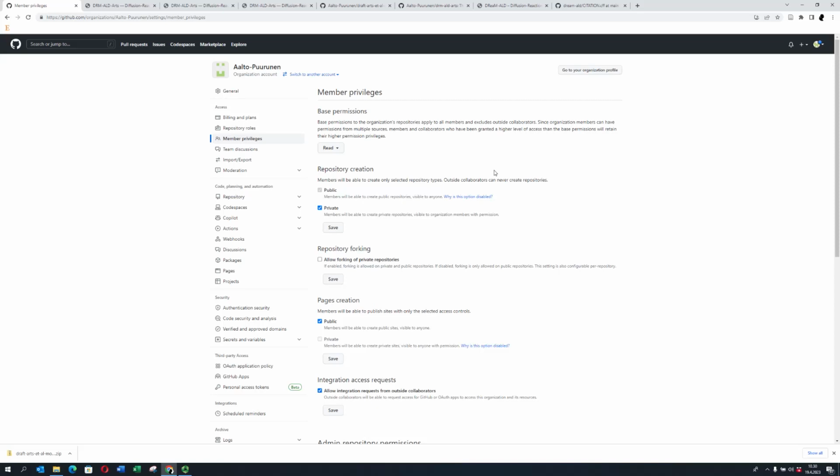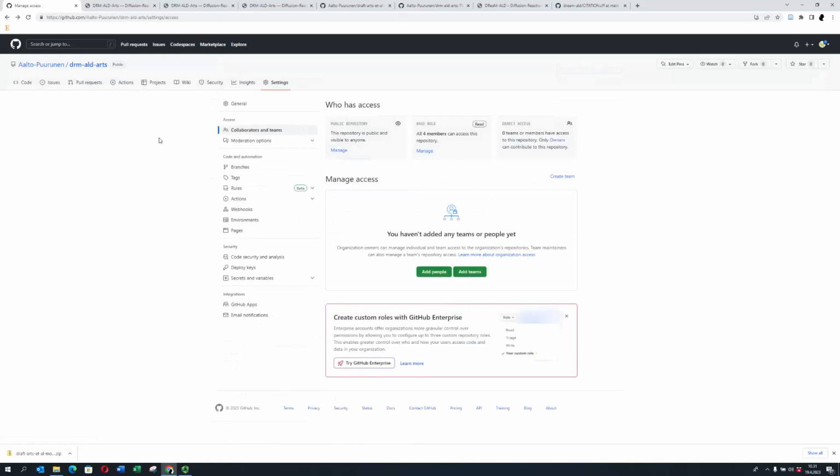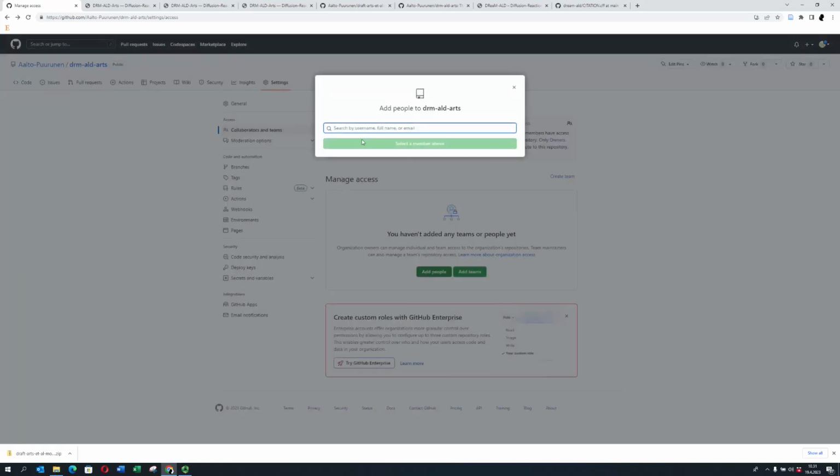Okay. Yeah. So now we have two options. We can either decide that in the ALD Purunen organization, every member can edit all repositories, or we can do it on a case-by-case basis. I think that it's safer, at least in the beginning, to do it case-by-case. Yeah. So then you can just go back from the arrow here. Yeah. And then here, manage access, add people. And this is now, to this one. Add people.